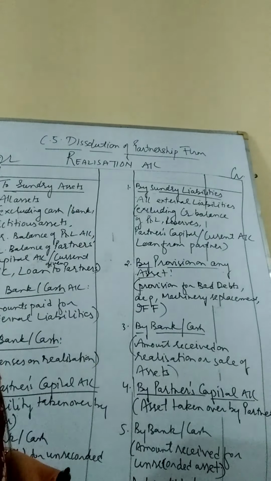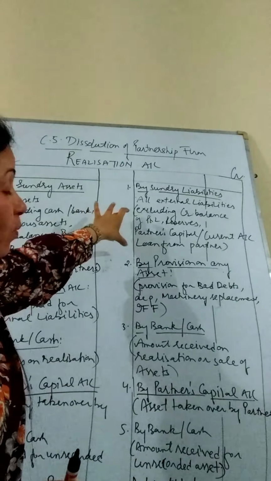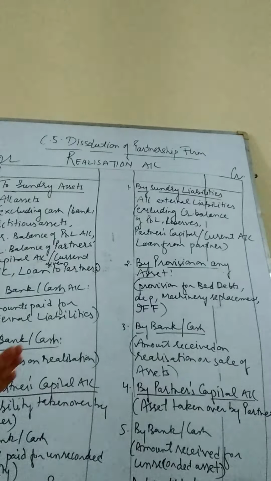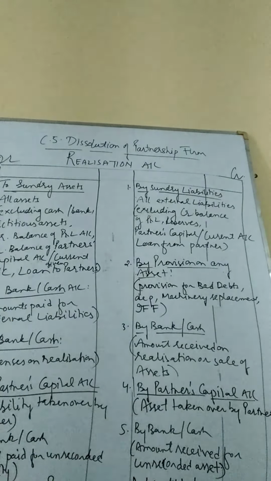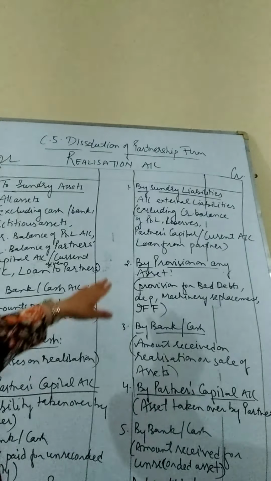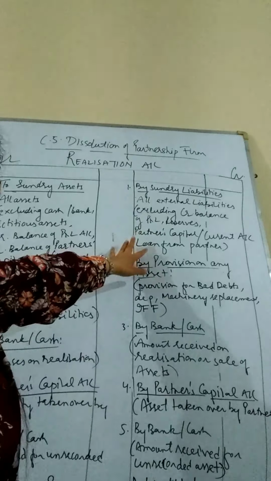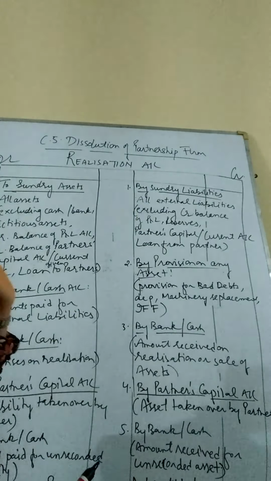But employees provident fund will be transferred. That is not a reserve. Accumulated reserves will not be transferred over here. They are reserves, they cannot be transferred. They have to be distributed if the value remains. Then what else cannot be transferred? Partner's capital account cannot be transferred because a separate capital account will be prepared, in which we will settle the capitals.